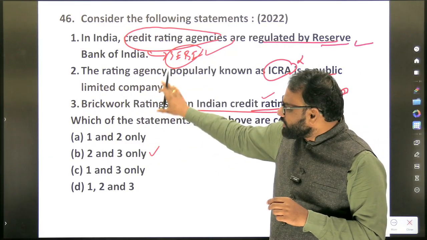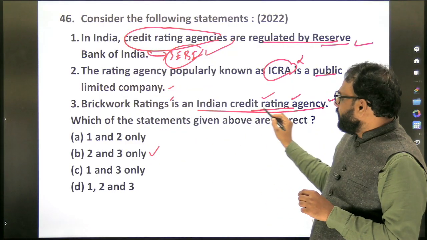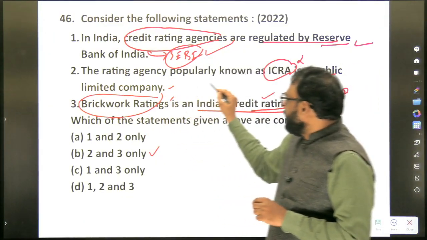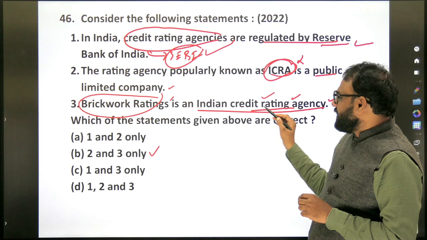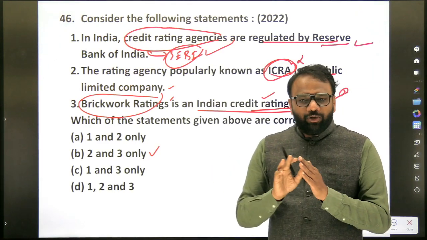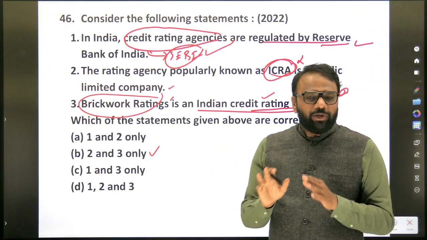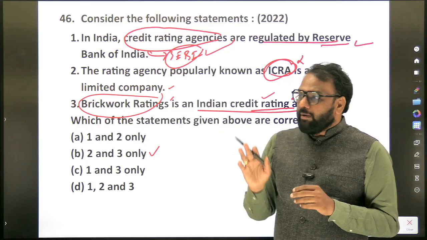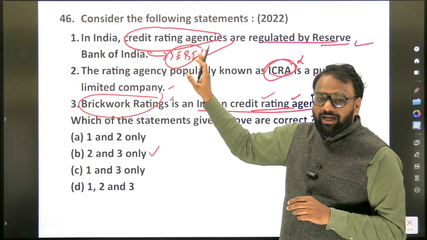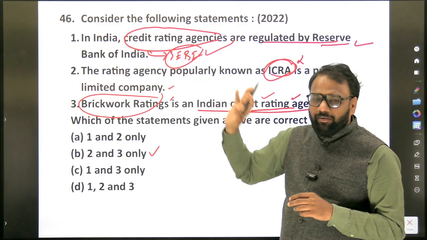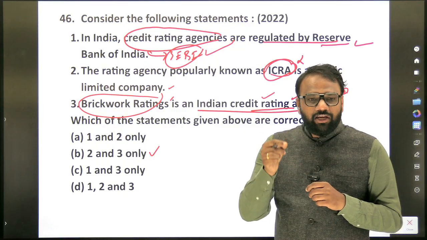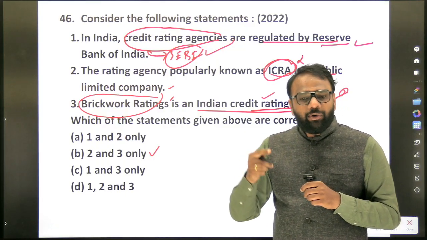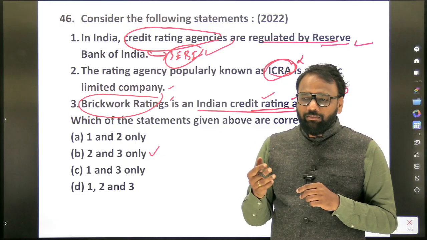Anyhow, the question has appeared, so we will only focus on these two companies: Brickwork Ratings and ICRA. ICRA is a public limited company. Brickwork Ratings is an Indian credit rating agency. That's it. We are not going to prepare anything extra on these, and we are not going to list other credit rating agencies as well. But the important aspect here is that credit rating agencies are regulated by SEBI. Similarly, this should help us whenever any new entity appears in the newspaper: they are regulated by whom? That is very important.